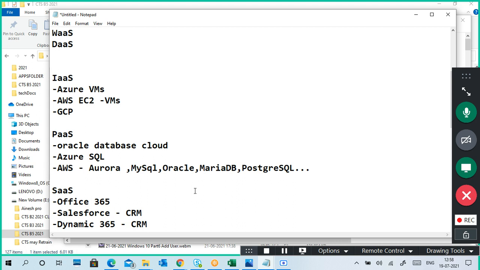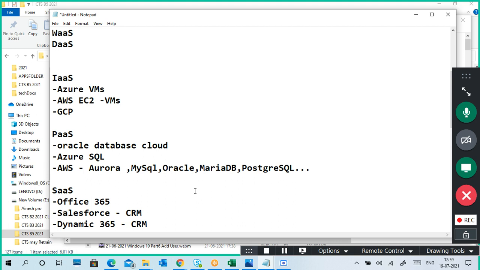Storage as a service is not there, no? So storage as a service is also there. For example, OneDrive, Google Drive, Dropbox are storage as a service. They are maintaining a storage, and we are accessing the storage. So the meaning of cloud, you have to connect it. Of course, can I call SAN a storage as a service? I have a server and you are accessing my server. Then can I say server as a service, server as an infrastructure as a service?